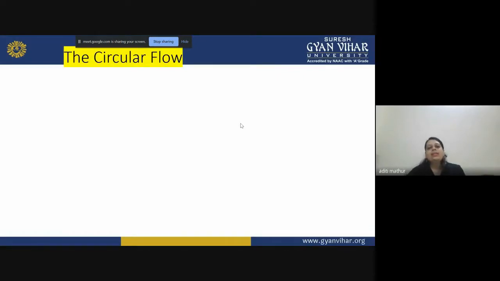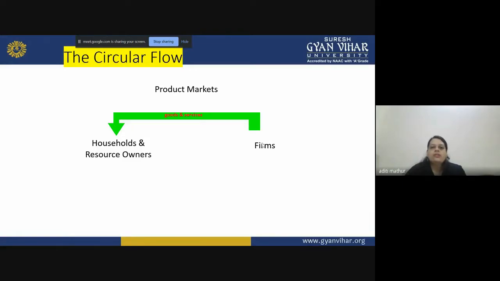Then let us first see the circular flow. Over here we have households, the resource owners, and we have firms. Firms means the corporates, right? If we talk about the product market, the firms deliver the goods and services which they are producing to the households or the resource owners, and in return they get the money against the goods and services which they are producing, right?